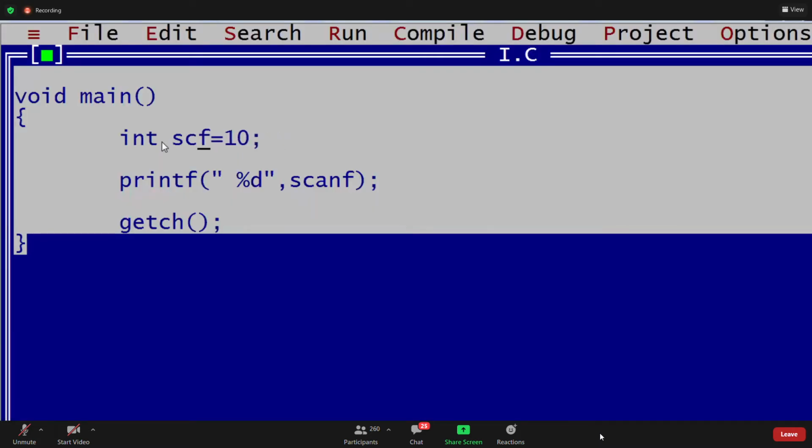I want to write a printf. Int printf equals to 10. Now can I write a function instead of this printf? Now is it valid, guys?